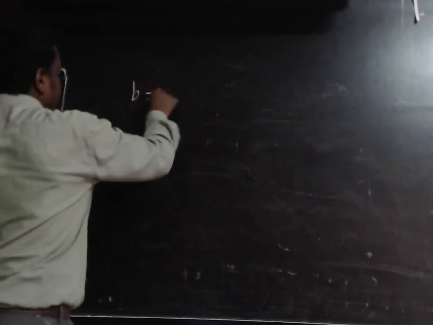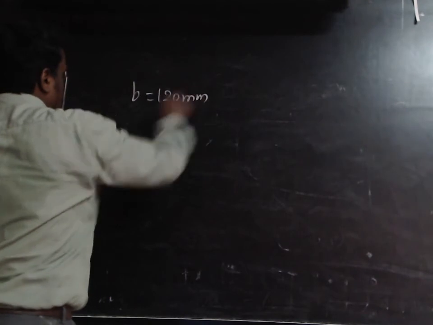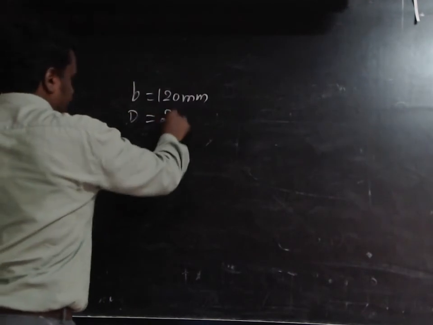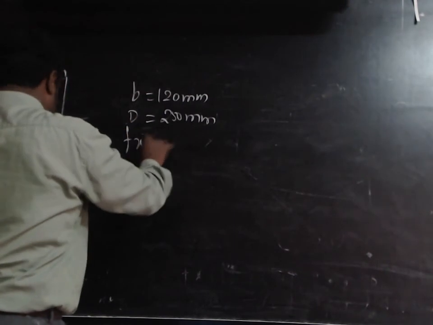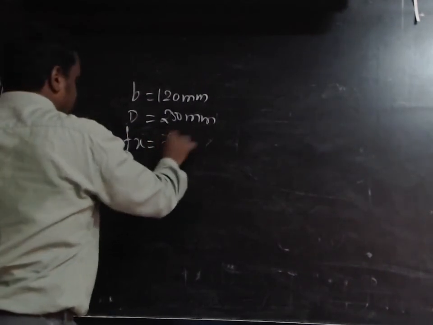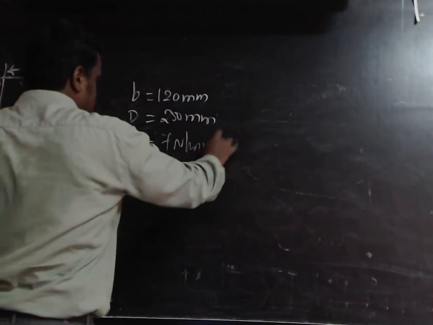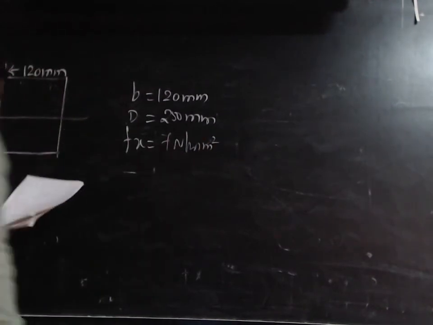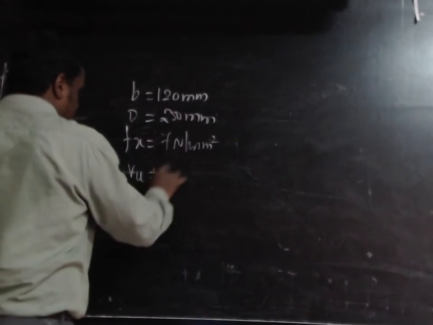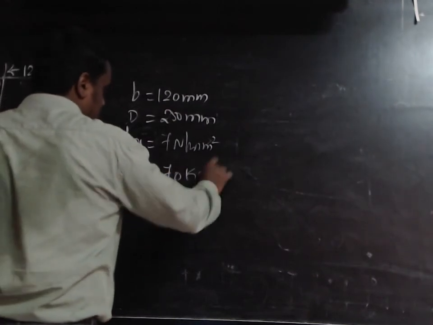So b is 120 mm, and overall depth is 250 mm, and the fx value is given. So fx value is 7 Newton per millimeter square. And they have given the maximum shear force, that is Vu is 70 kilonewton.